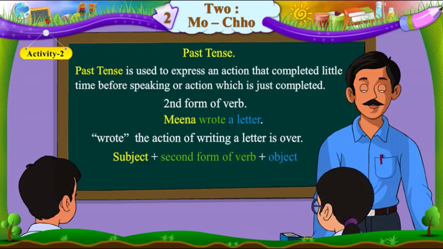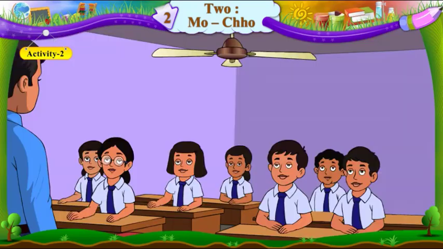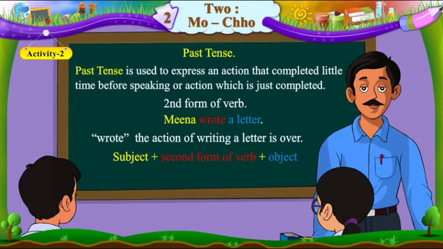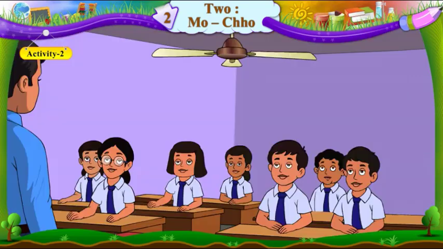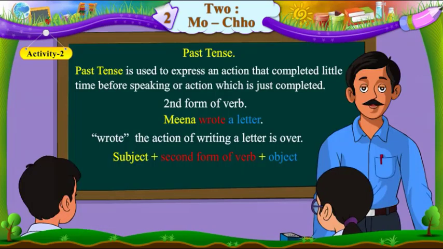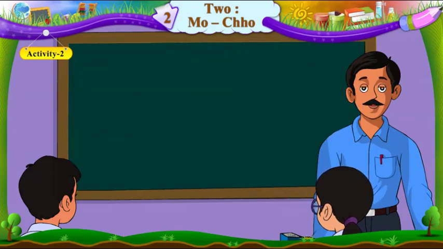Come on, students. Give me some more examples. Nidhi, you give me one example. I ate an apple. Very good. Krupa, you give one example. Krupa sang a song. Excellent. So I hope you all understood.